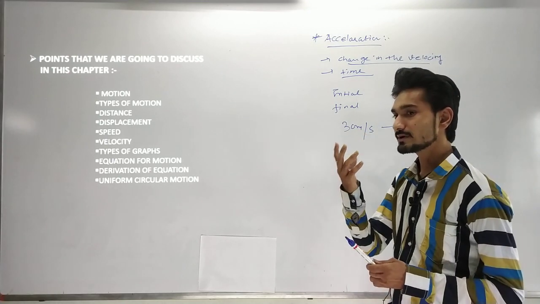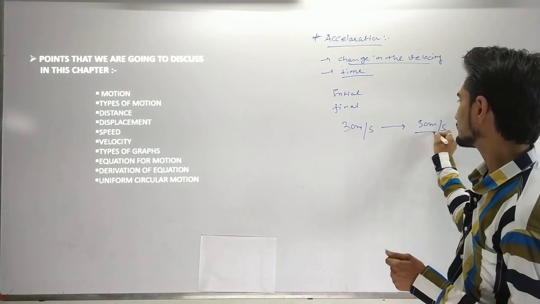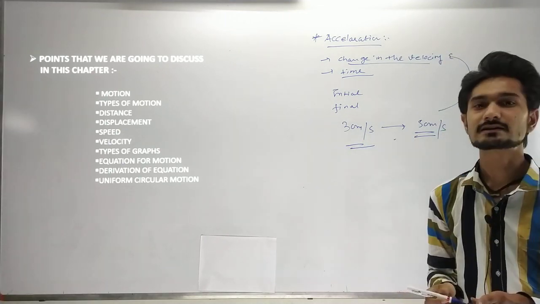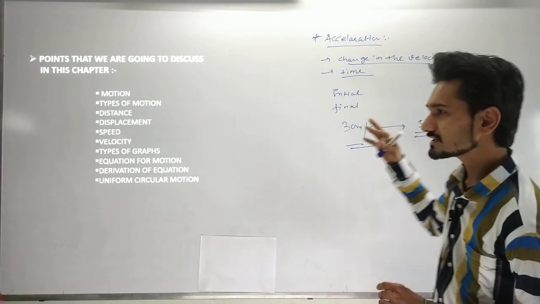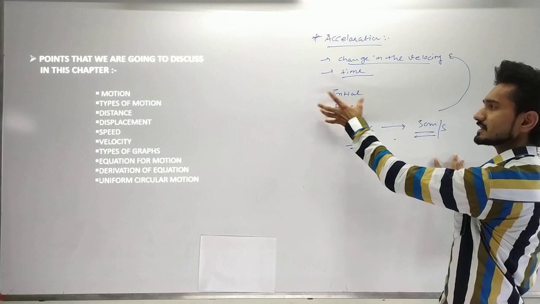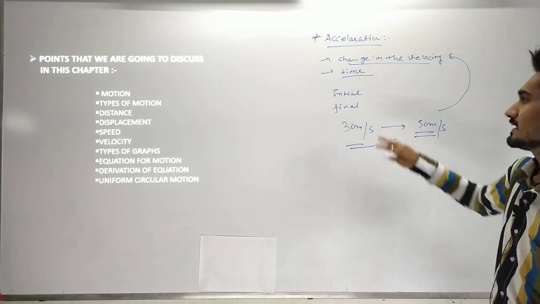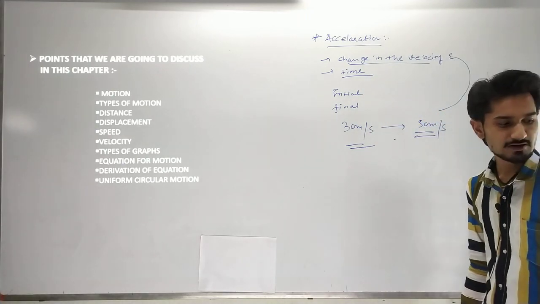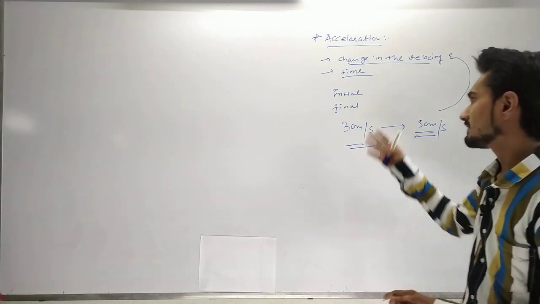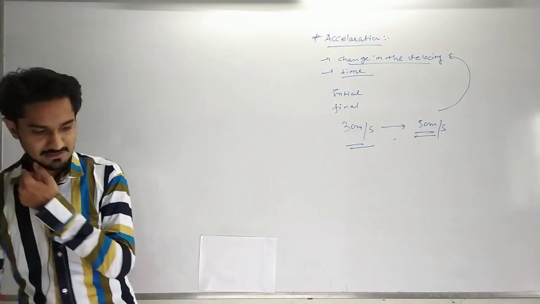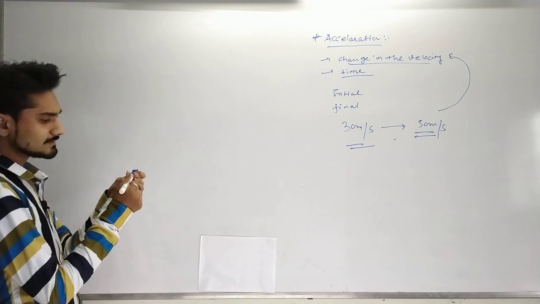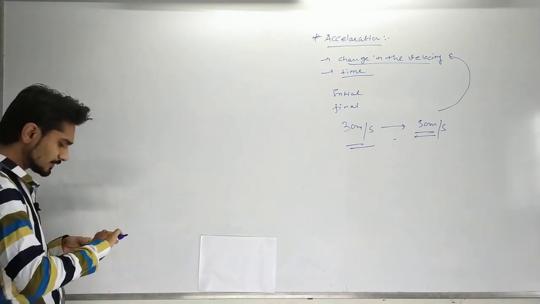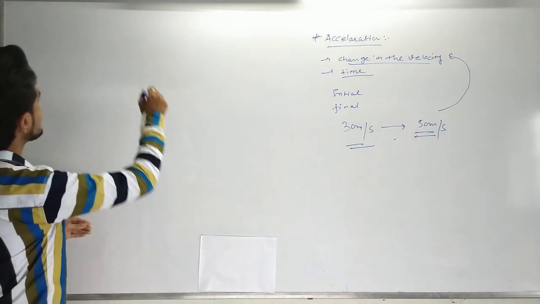But how can you measure that? For that you subtract the initial velocity from the final velocity. This gives us the change in the velocity. So for measuring the change in the velocity, you need to find both the final velocity and the initial velocity. In today's lecture, we are going to discuss how we can differentiate and symbolize the final velocity and the initial velocity. For that, I need to write the symbolic representation of all the quantities that we have learned so far. Okay, let's see the symbolic representation.